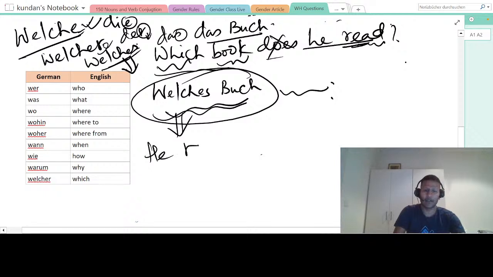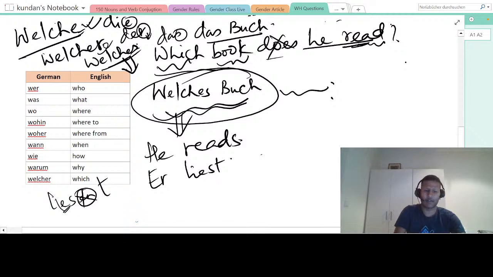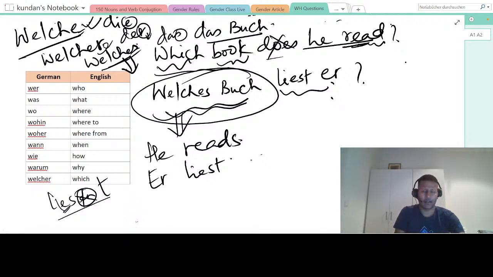Lesen is the verb. Remove en, put te, but e will also change to ie. So a list. So this list will come here. Welches book list a, right? Which book does he read?